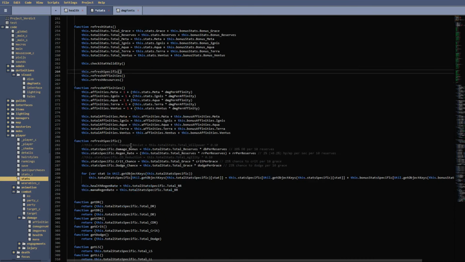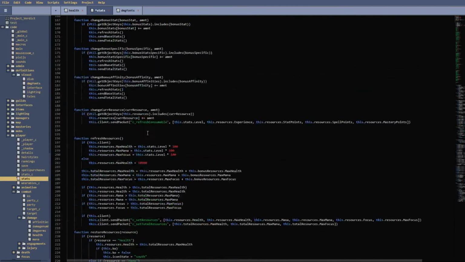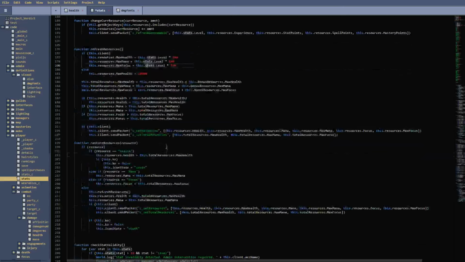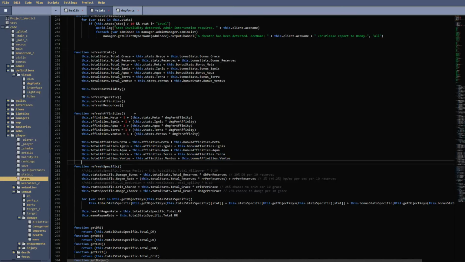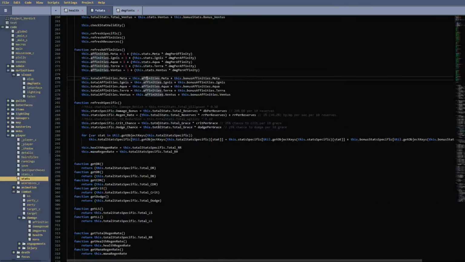So we also have refresh specific and refresh affinities. Up here is refresh resources, which is a little bit different. It's more convoluted because it's related to health and mana, so it needs to be a little bit more convoluted. It's not just adding base stats to each other. But in short, this is for affinity, so this calculates your affinity with certain elements, and then this is for the specific stats. So for instance, this is commented out, but previously we had willpower and agility, and that's what CDR and damage resist were based off of.